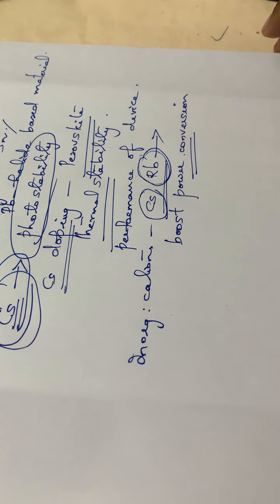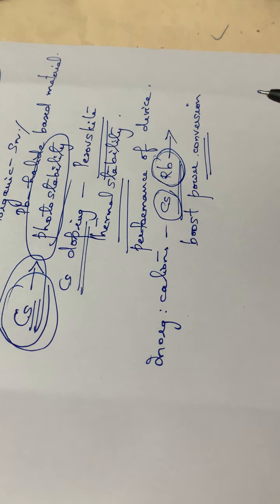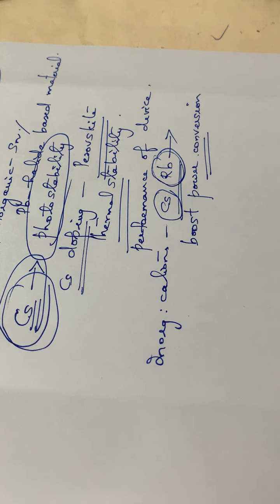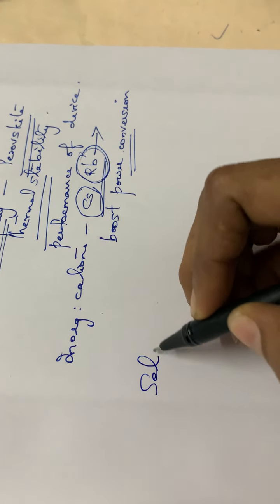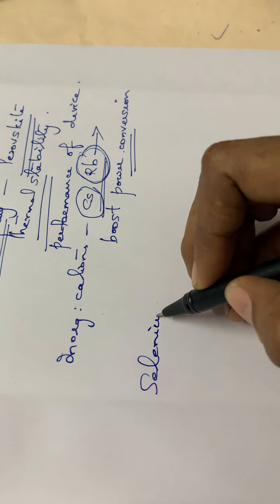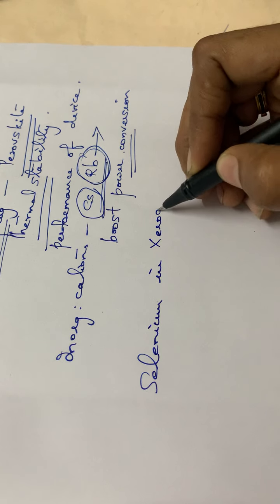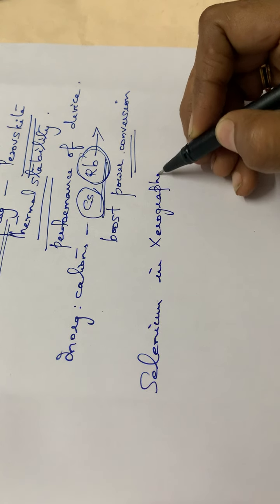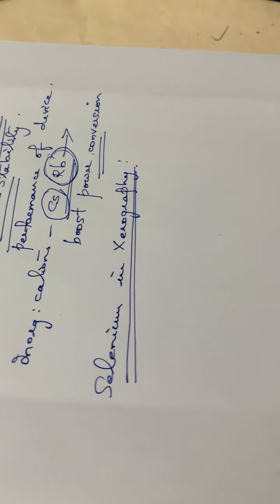So this is the application of cesium in photovoltaic cells. Then the next is selenium. Selenium is normally used in xerography. Xerox means photocopy, isn't it?